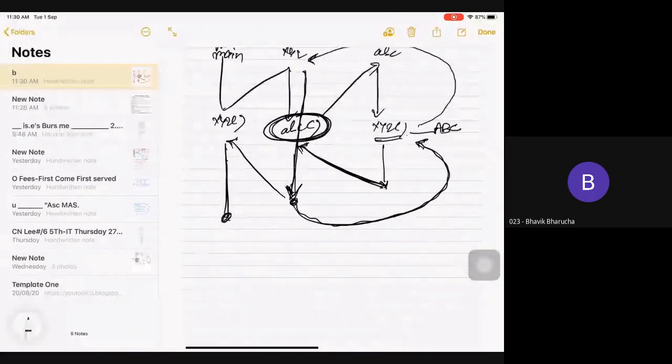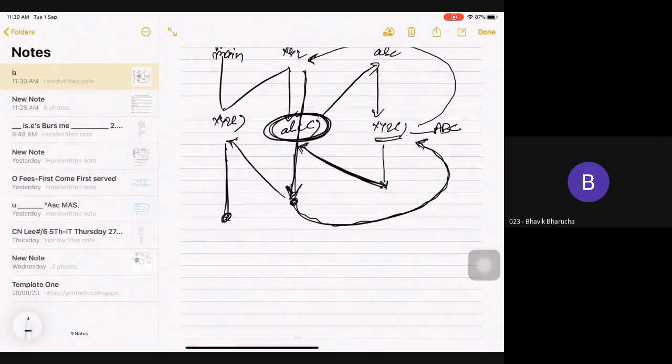Get it? Yes. Sir, when will the ABC function be over? ABC function, once we get the response from XYZ function, here it will get over.